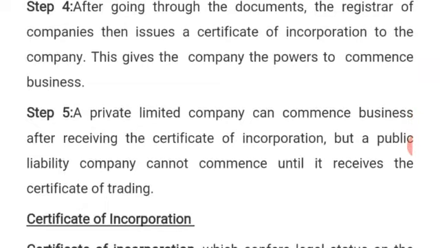So let us now look at number 5. Step 5. A private limited company can commence business after receiving the certificate of incorporation, but a public limited liability company cannot commence until it receives the certificate of trading. So after the CAC, Corporate Affairs Commission, are satisfied with the documents that have been presented to it by the promoters, CAC will now issue a document to the promoters, which is known as Certificate of Incorporation.